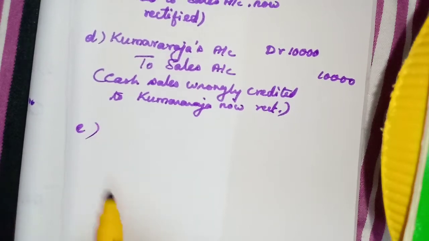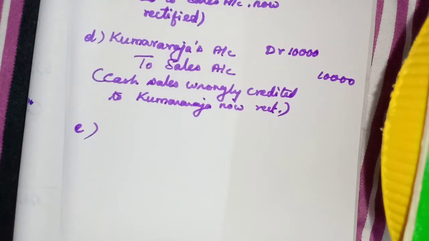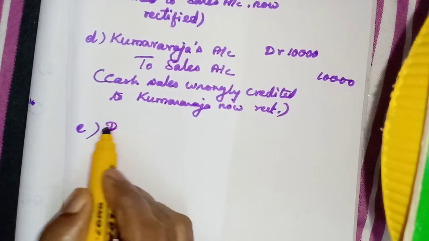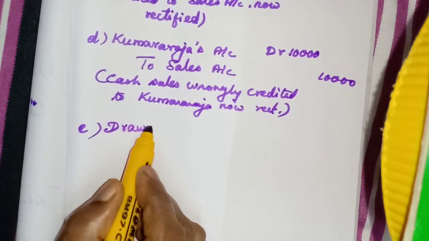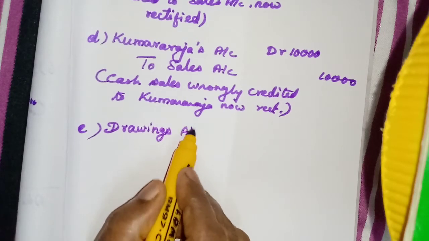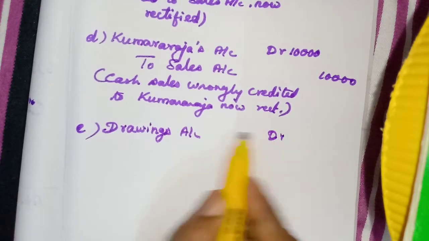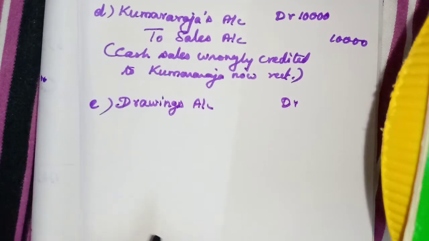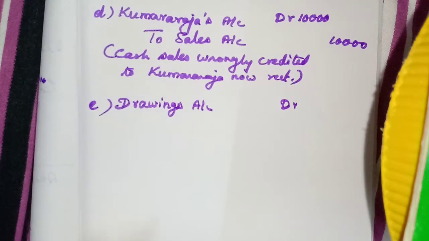Then E. Manimaran account debtor to purchase account. Goods taken by the proprietor, Mr. Manimaran, for his personal use. So, what do we have to debit? The drawings account, isn't it? If goods or cash are withdrawn by the proprietor for his personal use, we have to debit the drawings account. We have to credit the purchase account.